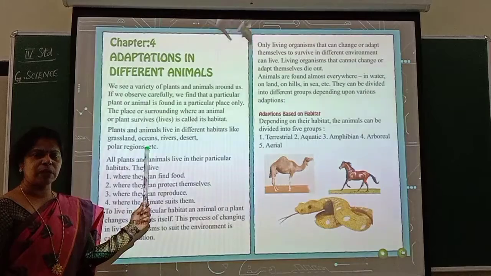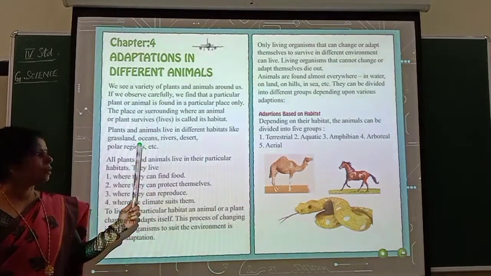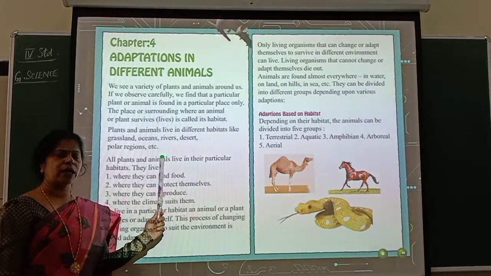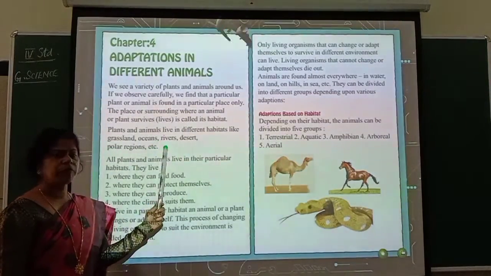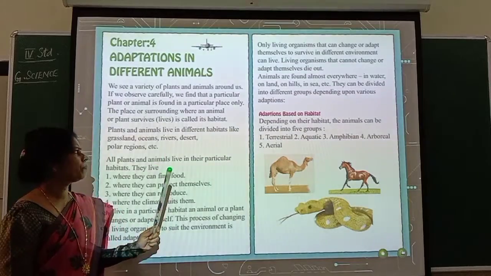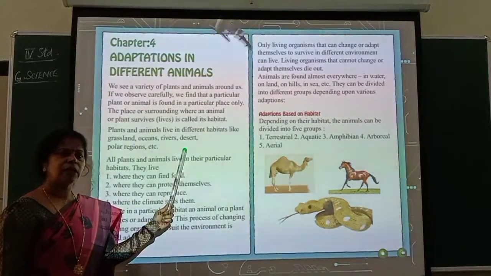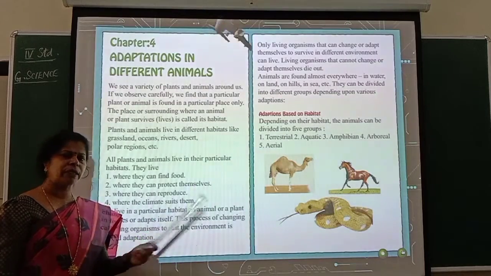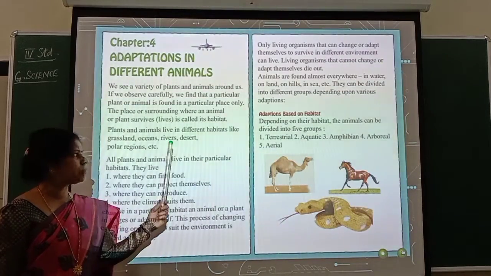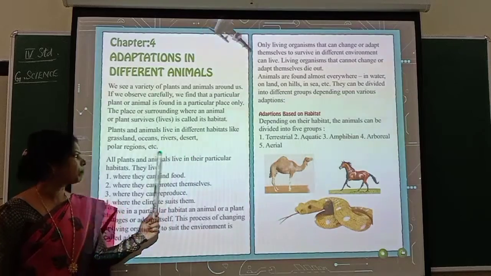Oceans, some of the animals you see, especially the marine aquatic organisms. Where do you find? You find them in the oceans or sea. Some of them are found only in rivers. Some of them are found in deserts, isn't it? Now, for example, camel. When you take camel, do you find them in other habitats? No, especially they are found in deserts.